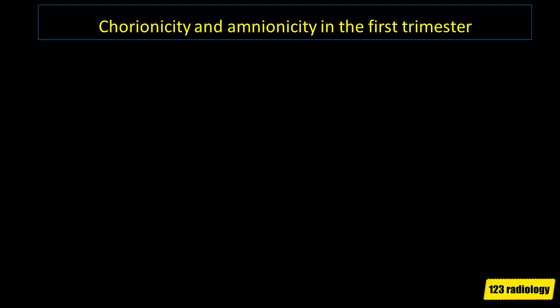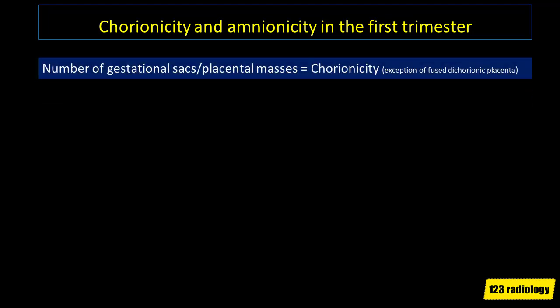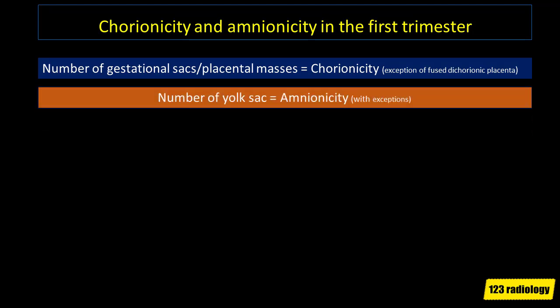How do we determine chorionicity and amnionicity in the first trimester? The first rule is that the number of gestational sacs or placental masses is almost always equal to the chorionicity, with the exception of a fused dichorionic placenta. The number of yolk sacs is a good surrogate of the amnionicity, with the exception that one yolk sac does not always equal a monoamniotic pregnancy and vice versa.